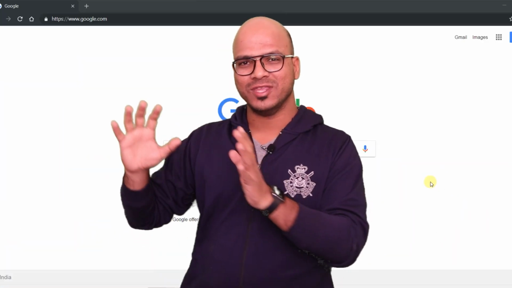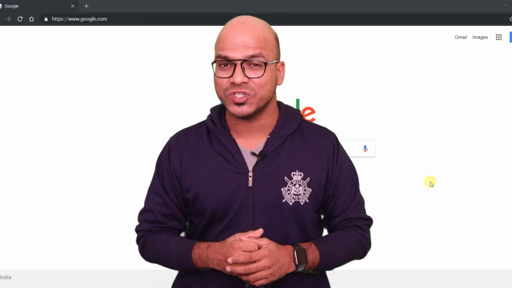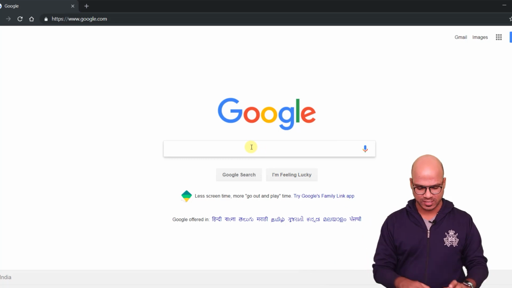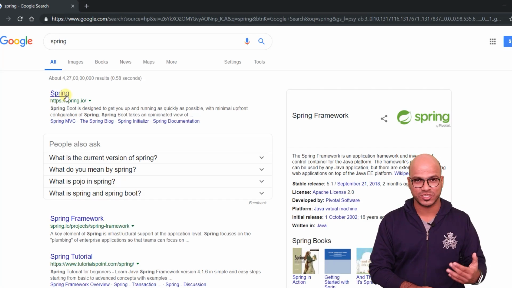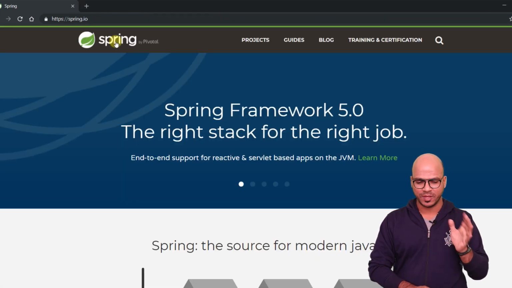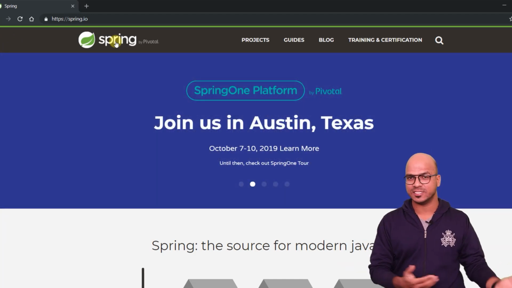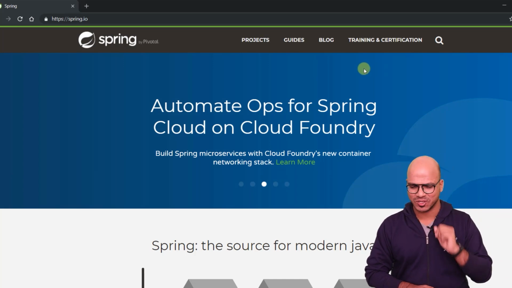So before going to the actual modules, let's talk about one important thing, which is the official website of Spring. Let's go to Google and search for Spring. The moment you search for Spring, it will give you the official website, which is spring.io. Just click on that. So you can see it says Spring by Pivotal. Pivotal is basically the company which designed Spring and you can use it for free. That's great. That's an open source project.